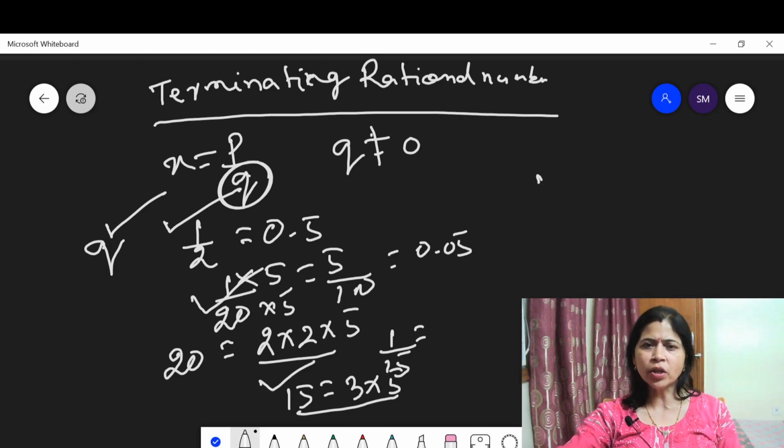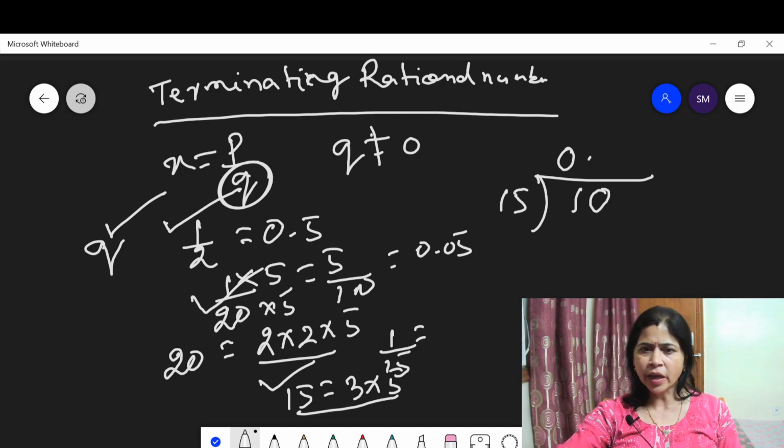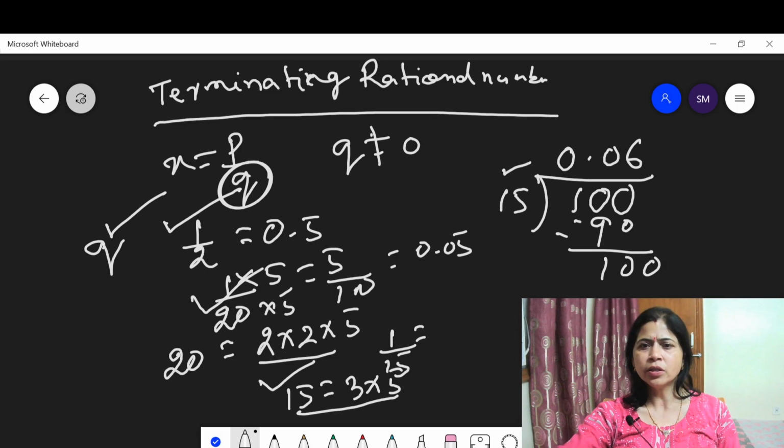Let us find out the decimal form of 1 upon 15. When 1 is divided by 15, you cannot divide, so put a decimal and 0. Then also you do not get it, because 15 is greater than 10, so put another 0, then another 0 here. 15 6 are 90. Then this is 10, 0, 15 6 are 90.